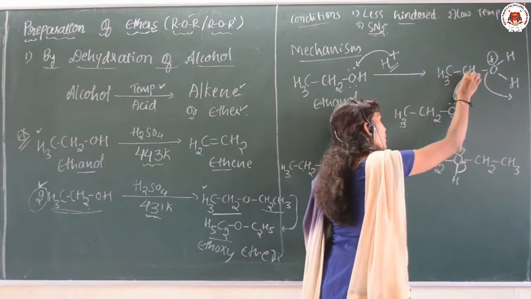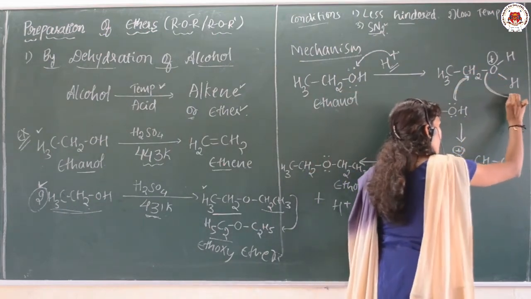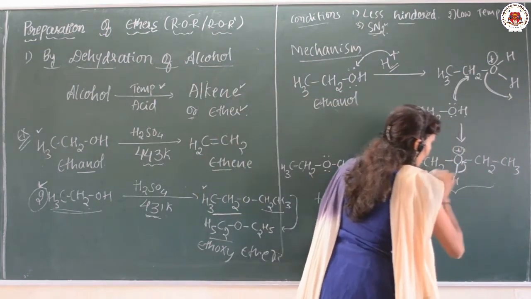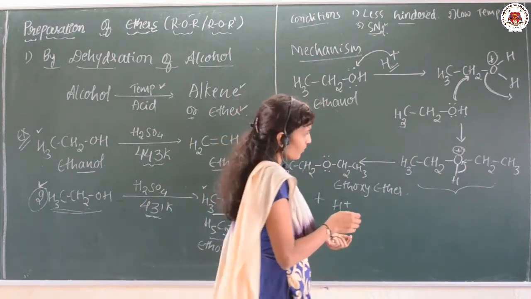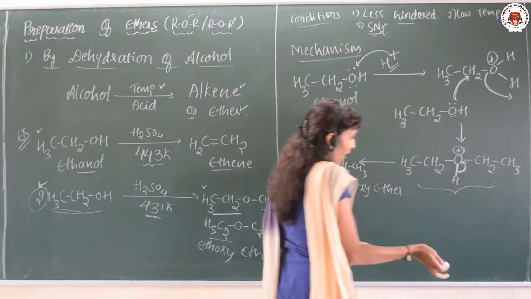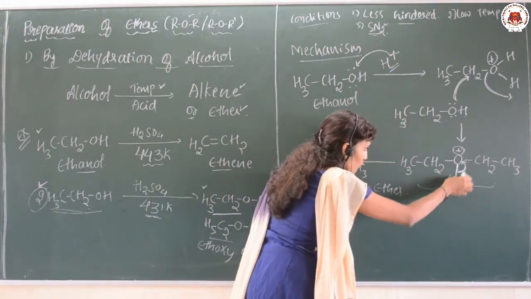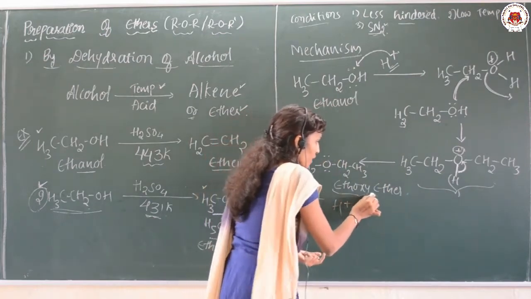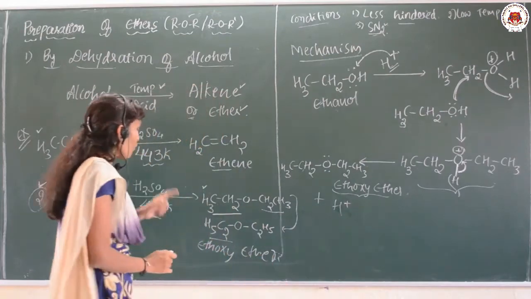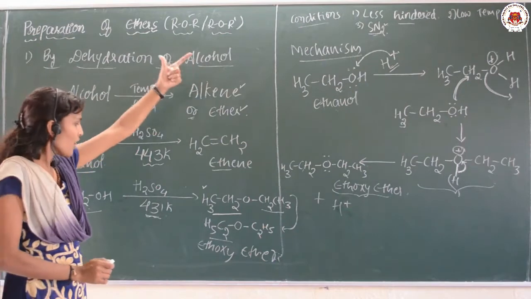This O is going to attack this carbon and water is going to be eliminated, and this intermediate is formed. And further, this bonded pair of electrons is shifted to the oxygen, and the hydrogen itself is going to be eliminated, or it can separate out from this one, so that you are going to get the ether as a product. Okay. So this is how we can explain the dehydration of the alcohol.